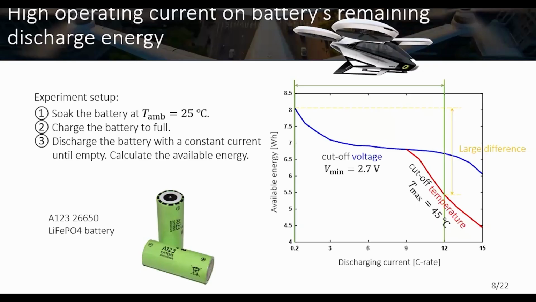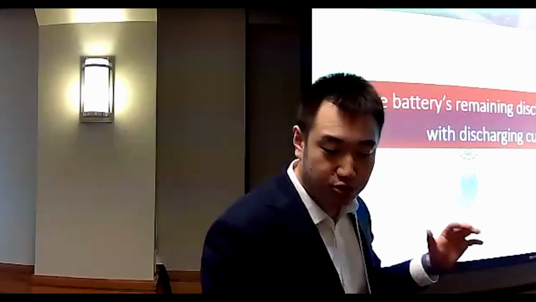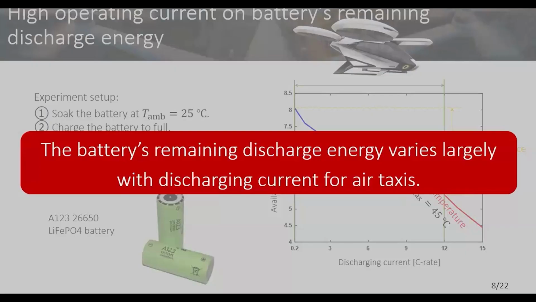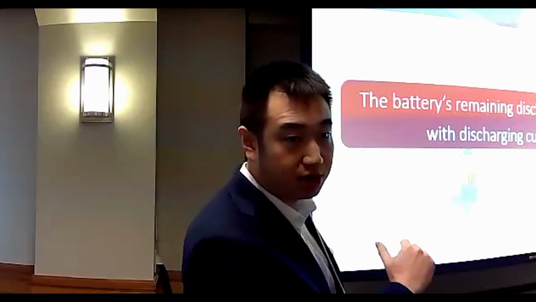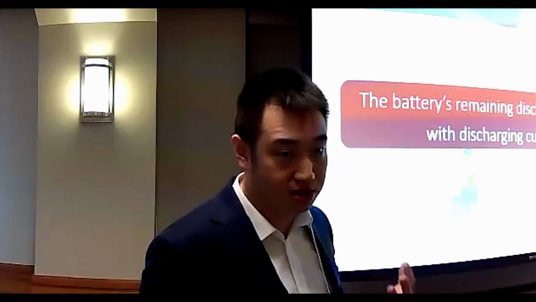And in this way, we have a large difference between the battery's energy for the upper bound and lower bound. So this points out a very important factor: the battery's remaining discharge energy estimation for air taxis changes with the discharging current. So we must take the effect of discharging current into account when we estimate the battery's remaining discharge energy.